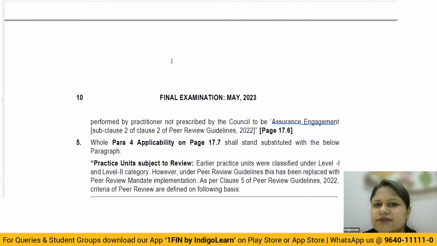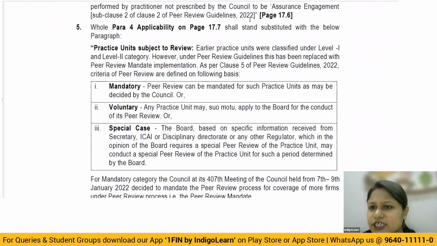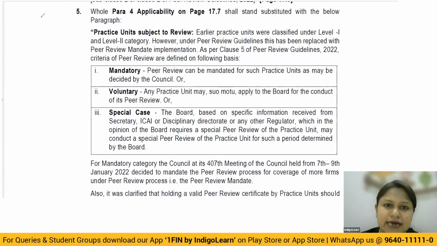Suppose the council gives a particular statement saying that this is not an assurance engagement, or they don't include it as a part of assurance engagement, very clearly, peer review will not apply to that. It will not be considered an assurance engagement. Correct? Now comes the important discussion, which you please highlight and understand for the exam, very, very important. Here they talk about the applicability that we studied earlier, regarding when peer review becomes applicable. Now listen to this very carefully. The whole para 4 on applicability shall stand substituted with the below paragraph.